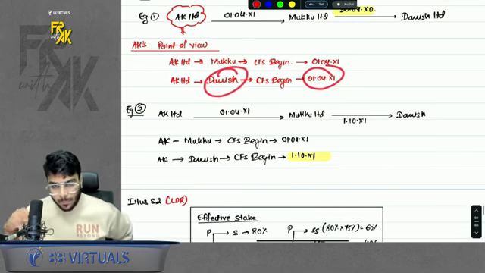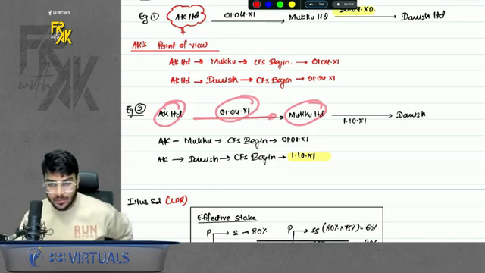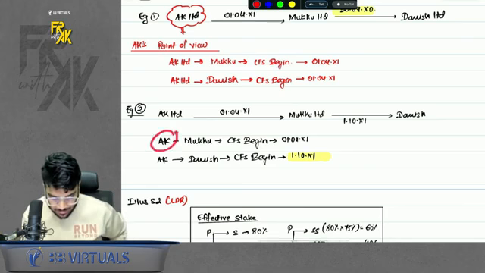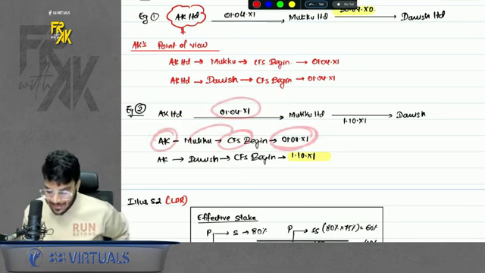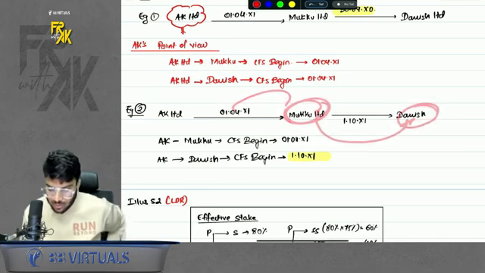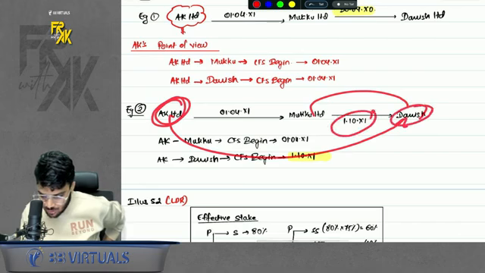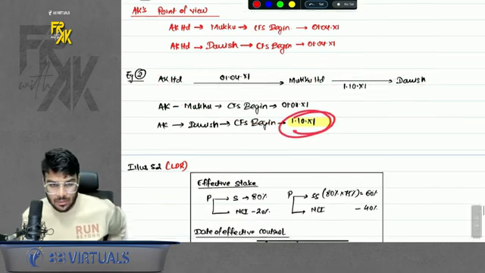Simple. Second case, if AK had control in Mukku on 1st April 11, but Mukku acquired Danish later on. So here AK's CFS with Mukku will start preparing from 1st April 11. But since Mukku on this date did not have the indirect control of this subsidiary, AK's control in this subsidiary will also come later on, that is on 1st October 11. Do remember that.